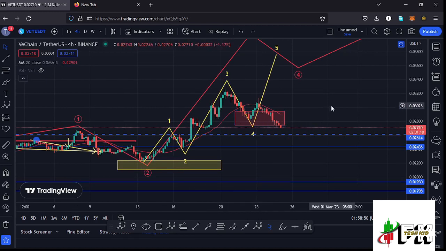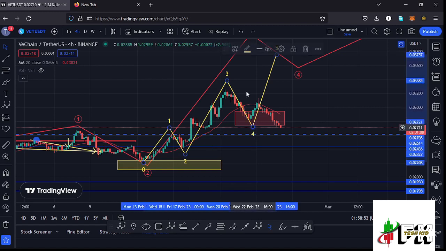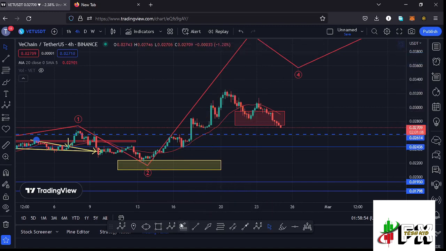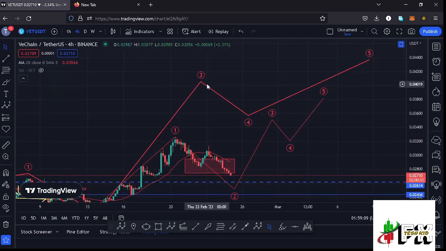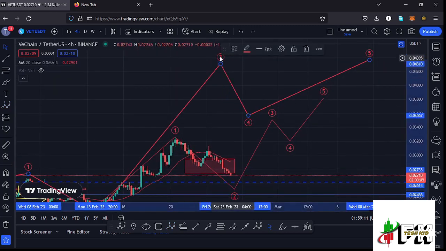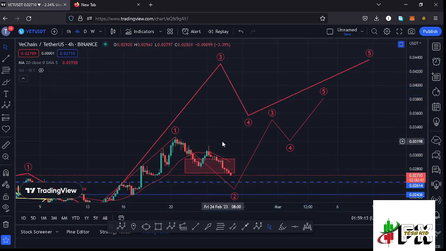And in case such a move plays out, then we can term this whole structure that we are seeing right here as a larger Elliot wave count 1 to the upside. Then whatever we are seeing in that breakdown is a retracement in the formation of a larger Elliot wave count 2 before we can expect a wave 3, then a wave 4, and then our wave 5, fully maximizing our target areas to the upper side in the formation of these larger Elliot wave count 3 to the upside.